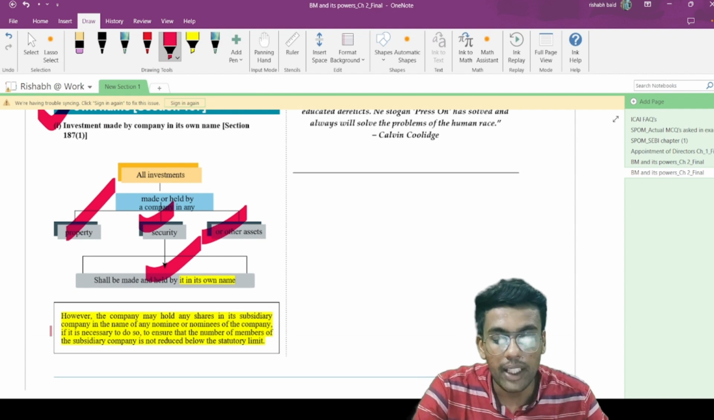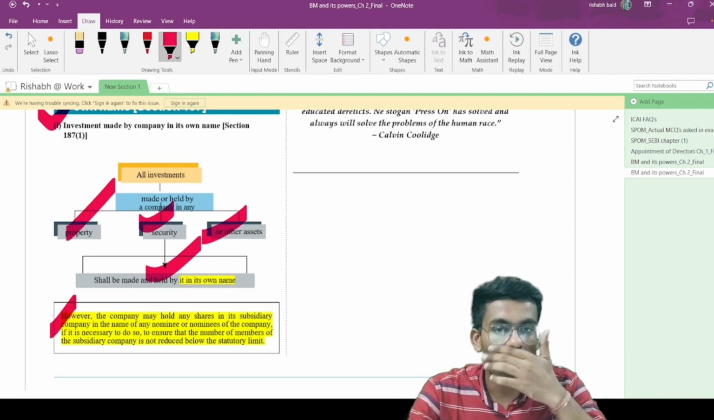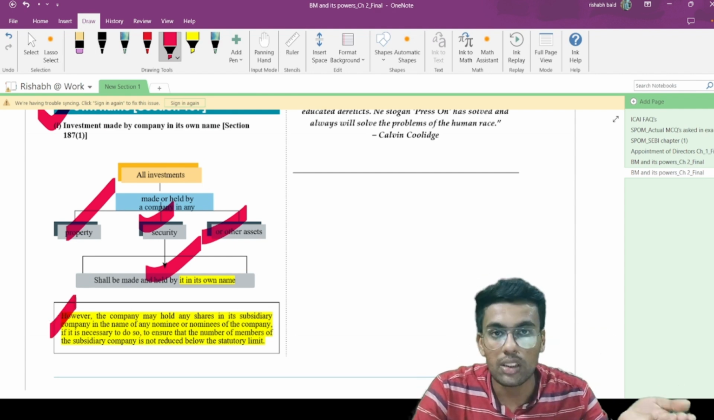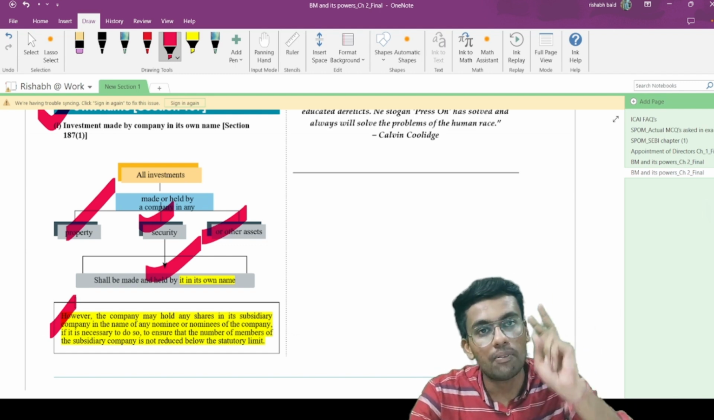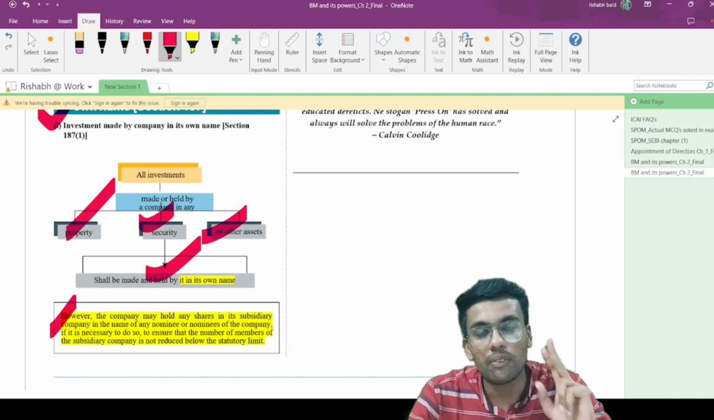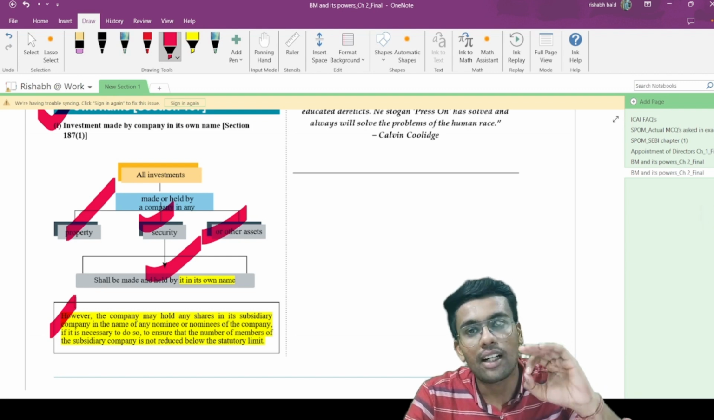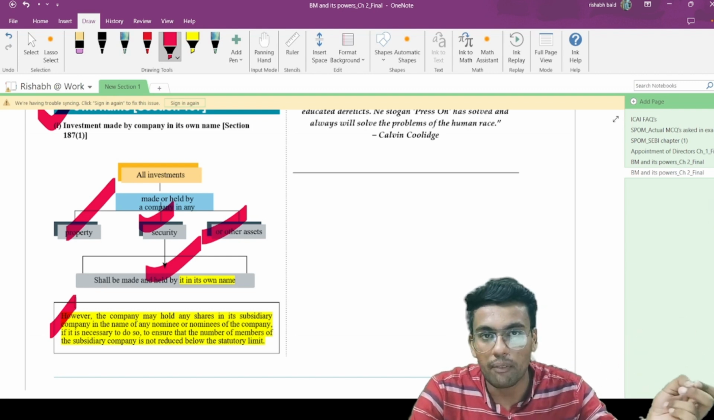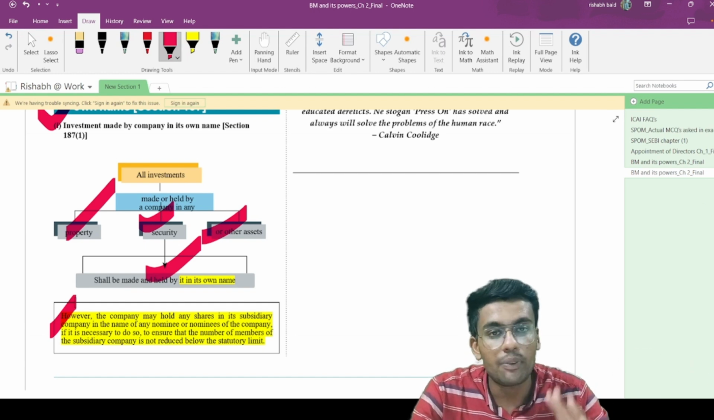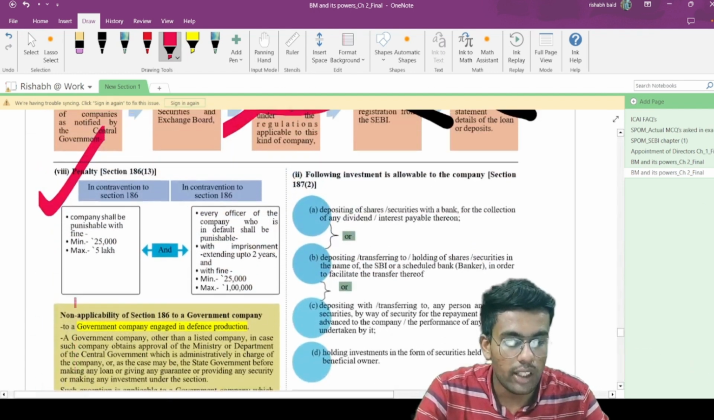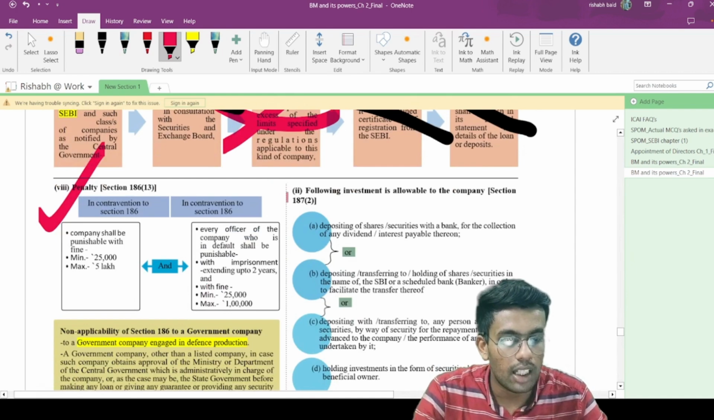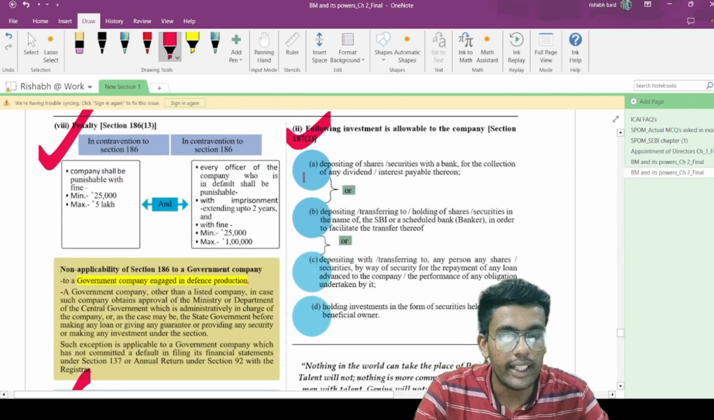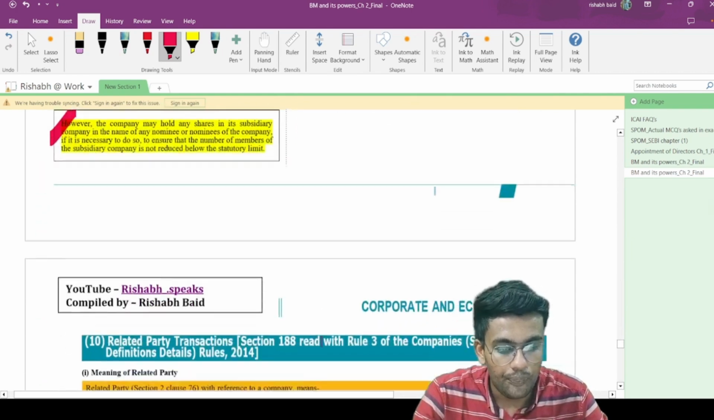So when is this applicable? Whenever you are incorporating a wholly owned subsidiary company, in such a case a minimum of two subscribers to the memorandum are required. In such a case, a company's promoter would be the second subscriber to that particular memorandum of association. In such a case, these provisions are not applicable. So this is what this talks about. Following investments are allowable to the company. Please give it a reading. It is very simple to understand.